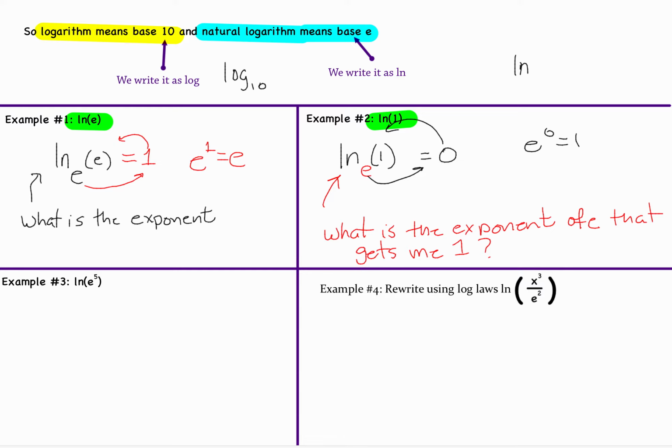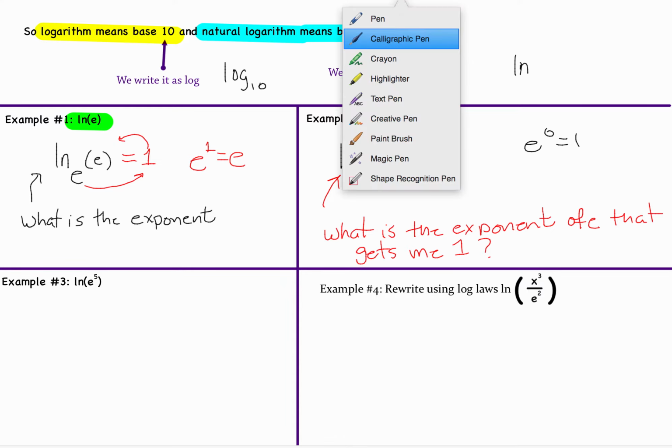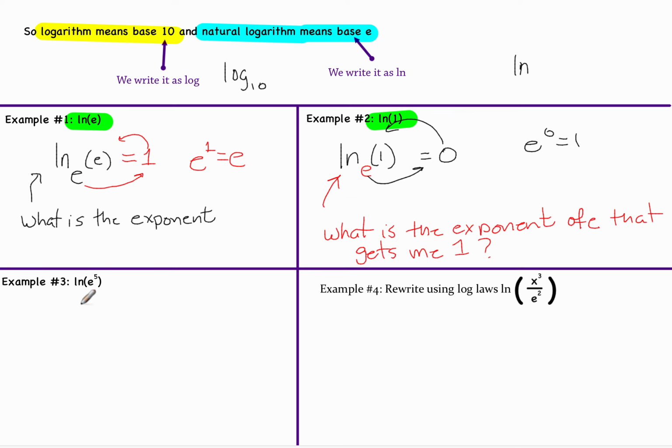Now, if you really understand logs, the next thing isn't that hard. So what is the natural logarithm of e to the 5th? Well, the answer is 5. And you can look at that a couple of different ways. We could say, well, natural logarithm of base e to the 5th gets me what? So if you roll the log, you could say e to the x gets me e to the 5th. Oh, x has to be 5. You could also look at it this way. You could say, oh, I remember my rules. 5 has to fall down in front if I were to solve this.